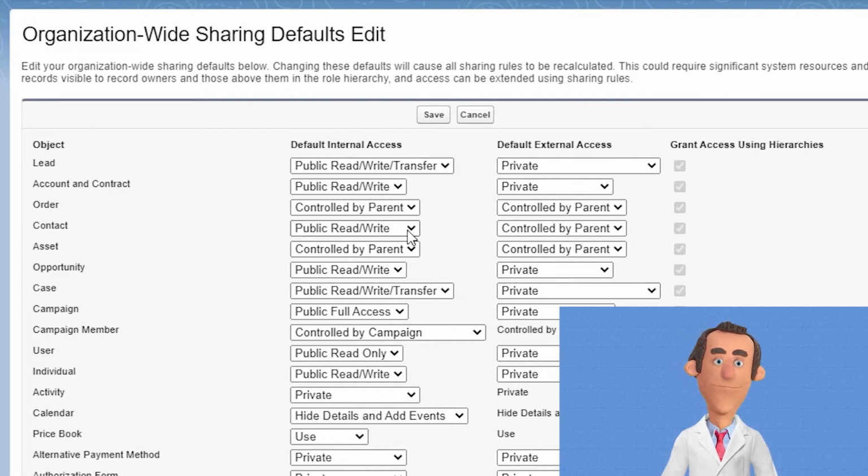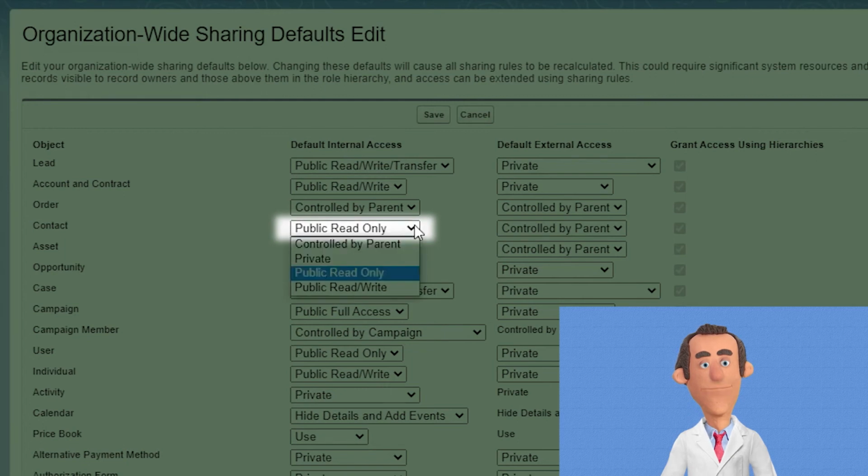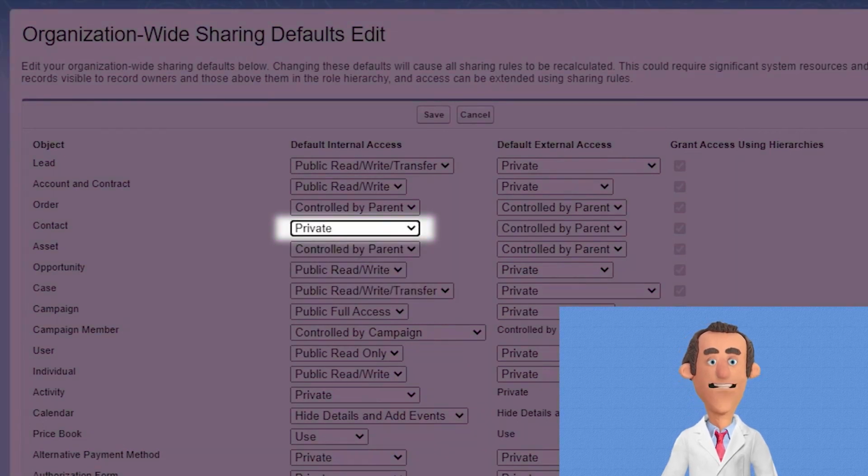Going back to Contact, we can change it to Public Read-Only. Public Read-Only means that all users within the Salesforce instance have read-only access to Contact, but the Contact owner will have full access depending on what CRUD permissions they have assigned. Private restricts visibility of the contact object to only the contact owner. When a contact is set to Controlled by Parent, that means that the owner of the contact's parent account will define what or who has access to that particular contact.